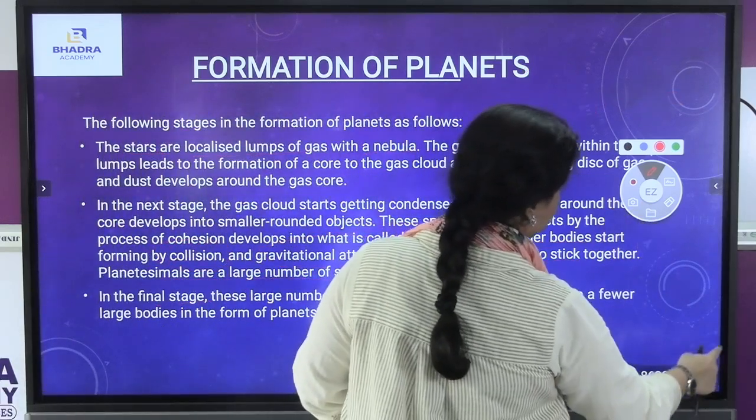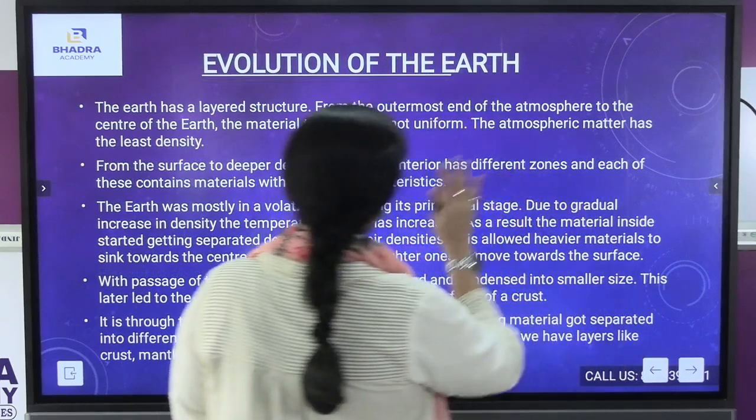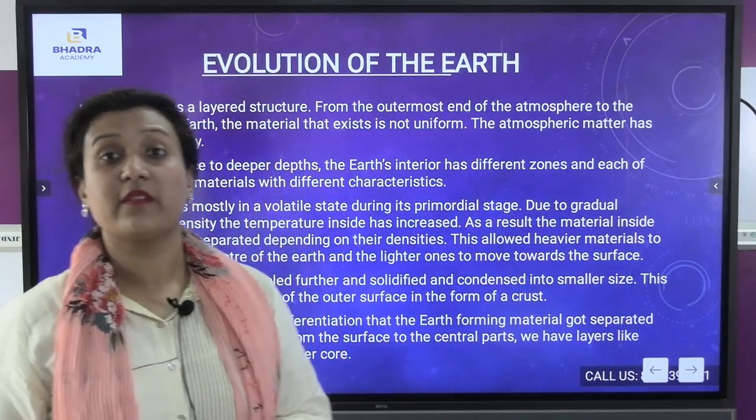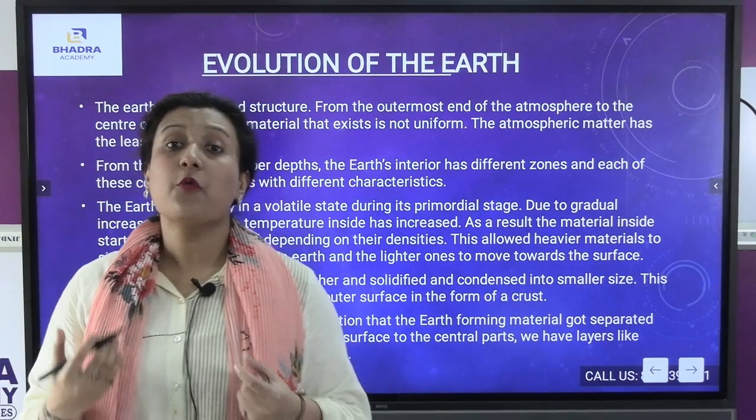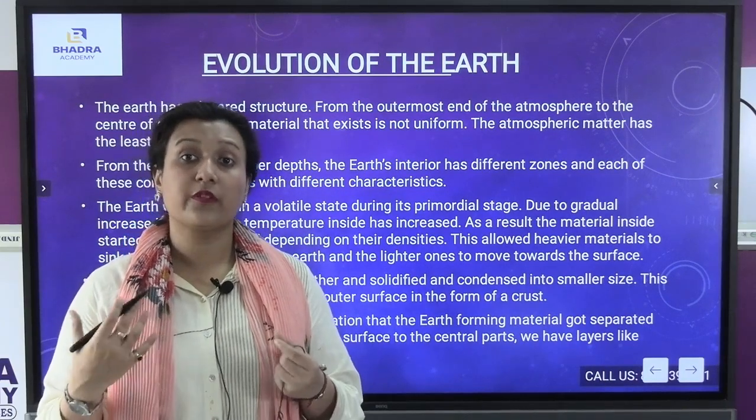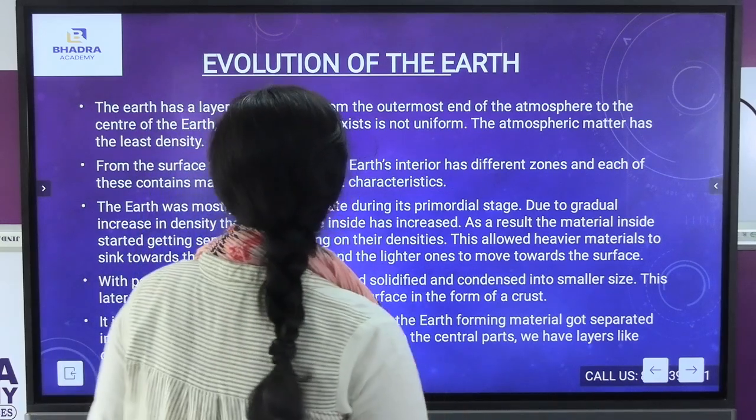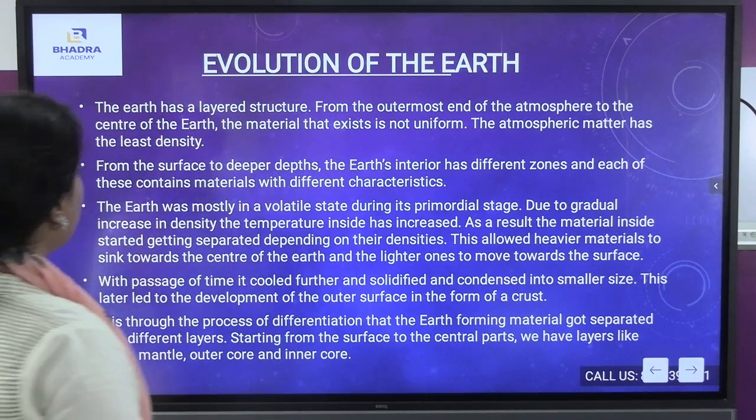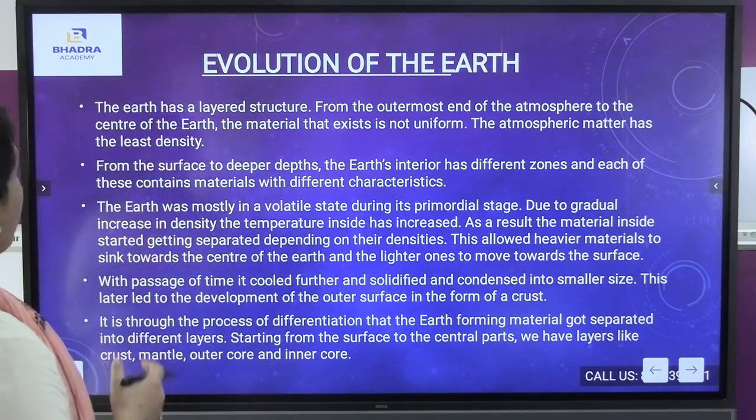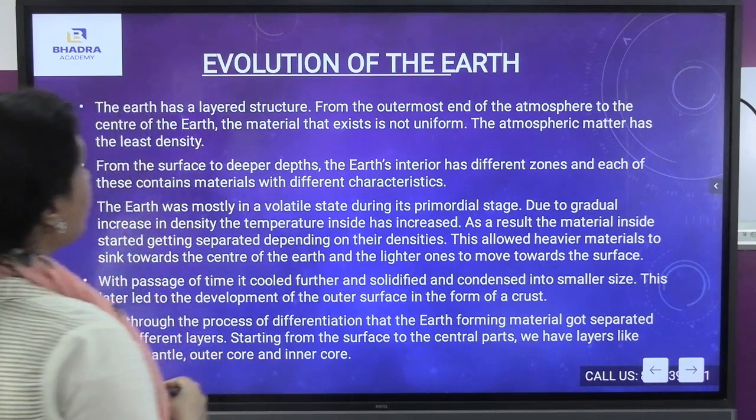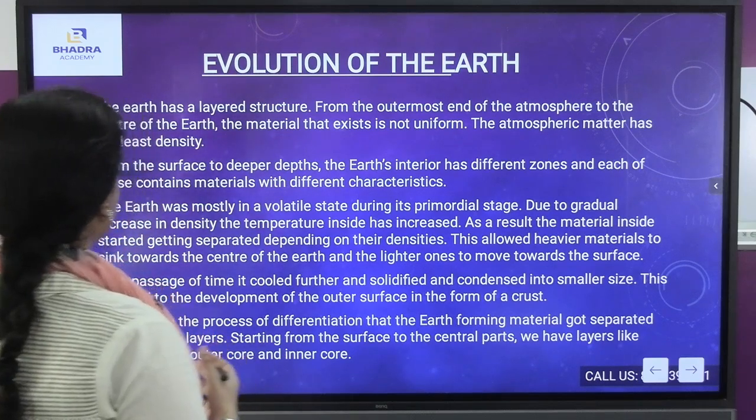Now, we will be understanding something very important: the evolution of the earth. How our earth has been formed and what were the characteristics that led to the evolution of the earth. Now you see, the earth has a layered structure, from the outermost end of the atmosphere to the center of the earth.